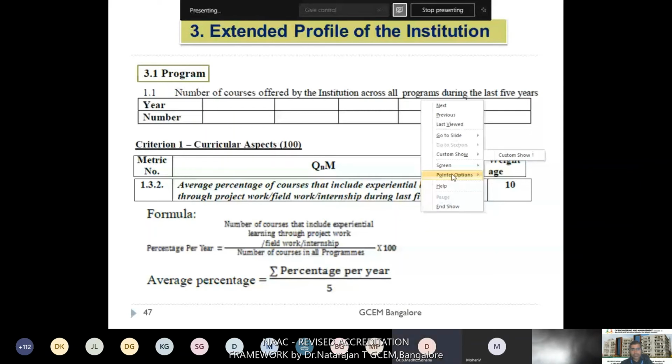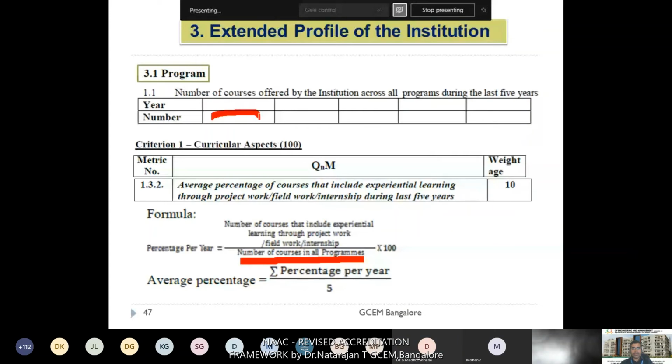Here you can see the number of courses in all programs. This number of courses is taken from whatever data was submitted here. This is directly taken by the system itself. It will automatically take that particular value and submit it here. Once this value is submitted, the numerator value that we submitted during our SSR preparation is also automatically extracted by NAAC itself. Then automatically this formula is fed into the system, and the system will automatically calculate the percentage per year.